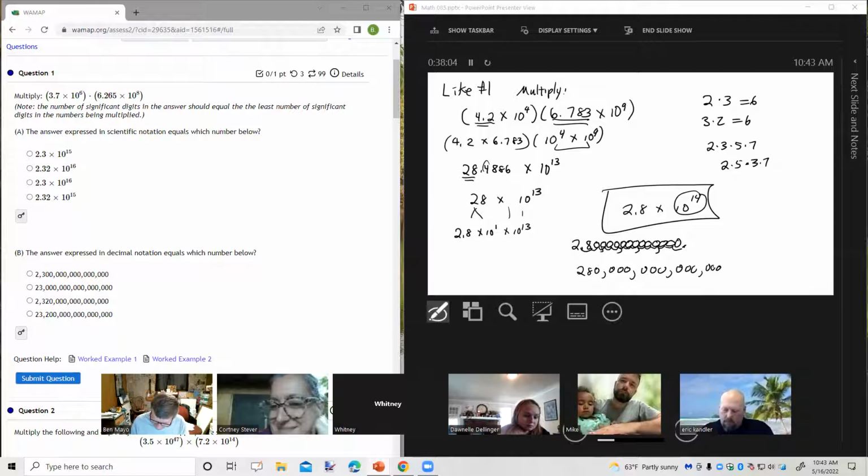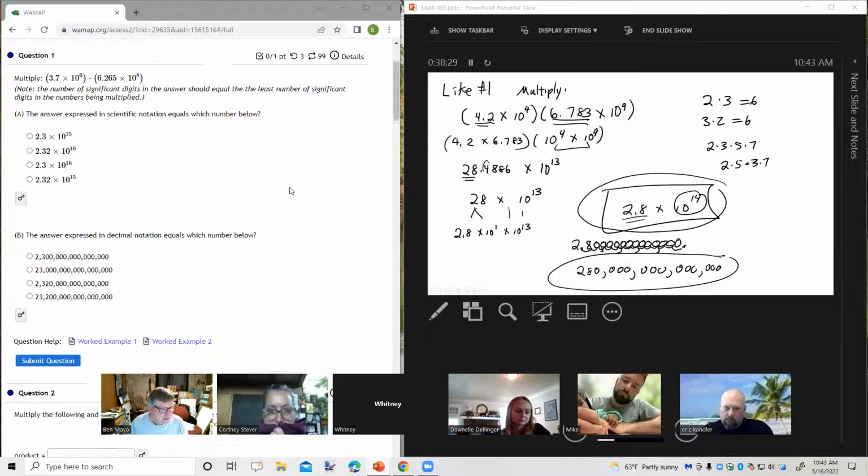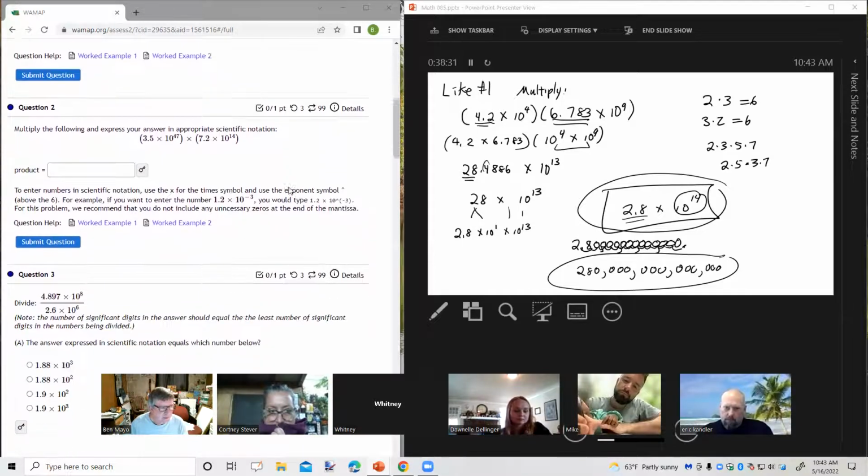But anyway, so here is the answer in scientific notation with the correct number of significant digits. Here's the answer written as a decimal number. All right. Any questions about that example? So again, we've got a lot of things to consider there. This whole idea of scientific notation, significant digits, etc. All right, let's take a look at problem number 2.